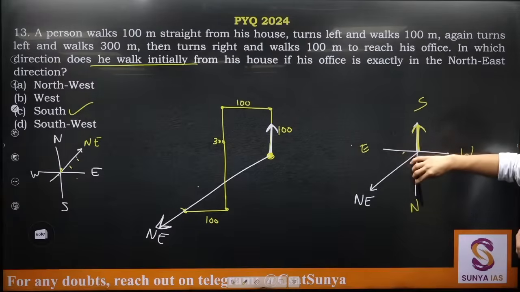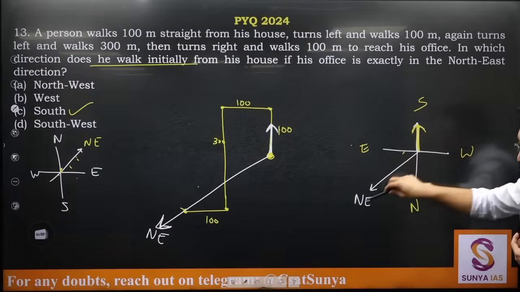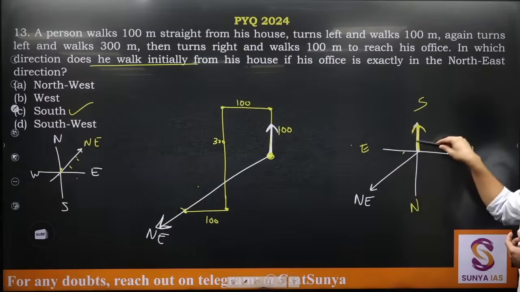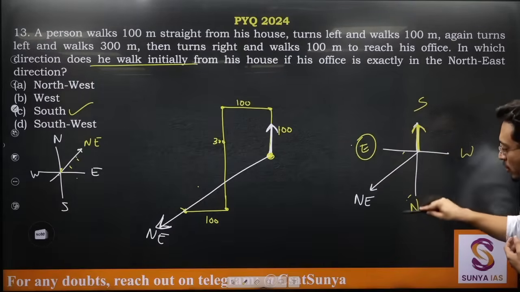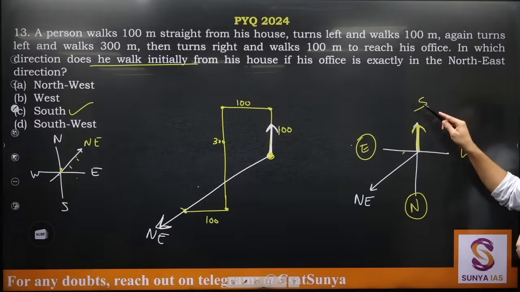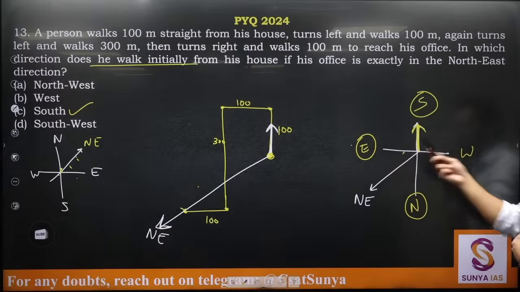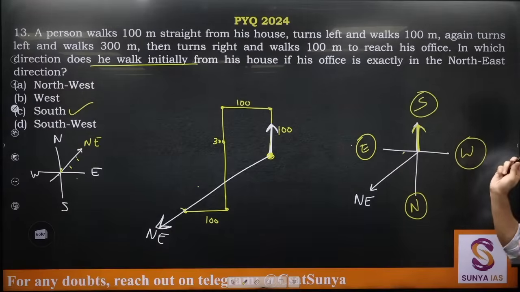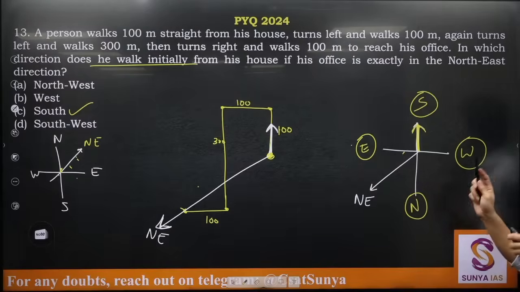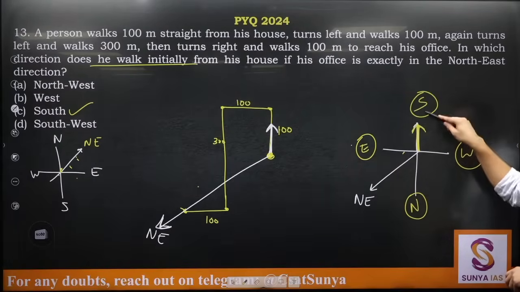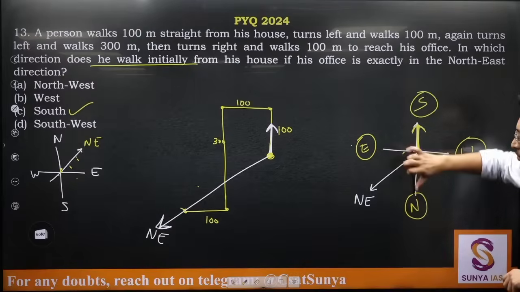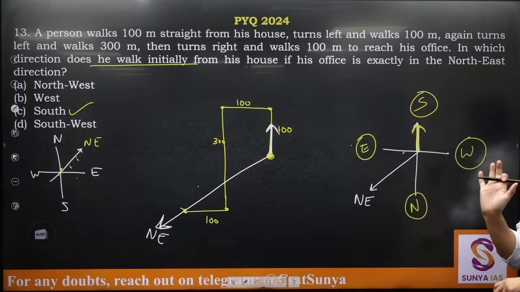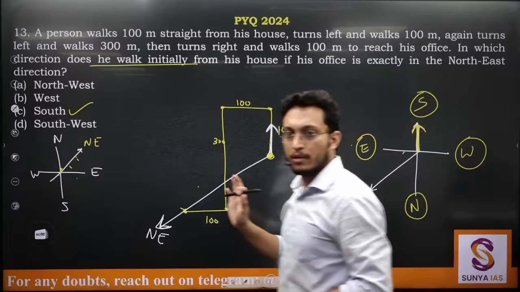If this is east, this becomes north, because this was northeast. It is supposed to be between north and east. So this is east, this is north. Opposite of north will always be south. So this is south. Opposite of east will always be west. This is west. Okay? So this is northeast, so this is south. You can just rotate the paper also. Is this clear?